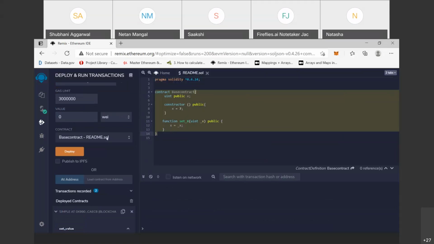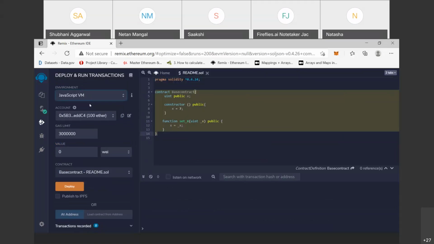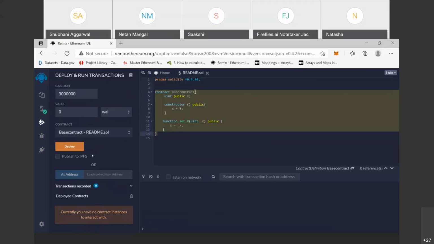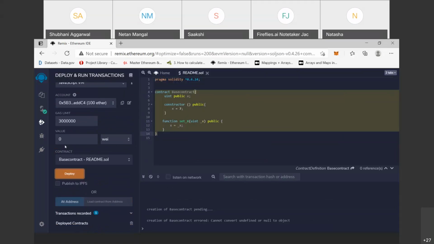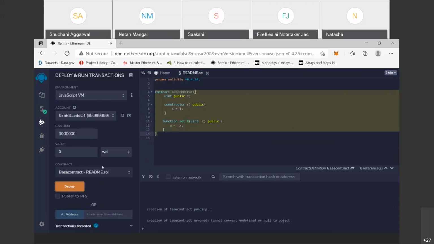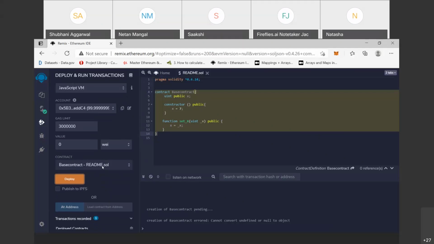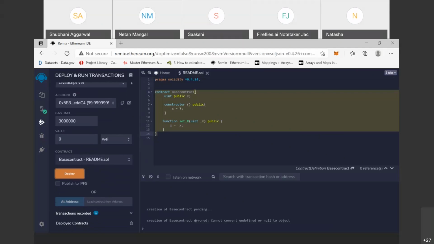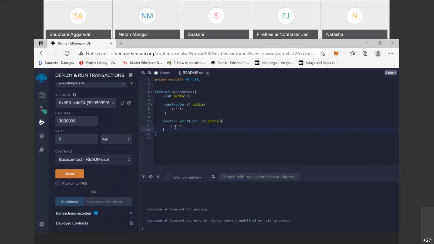When we run this contract, we just run it on JavaScript. When we deploy this contract, I think something is wrong. What is happening here? I think just a minute.